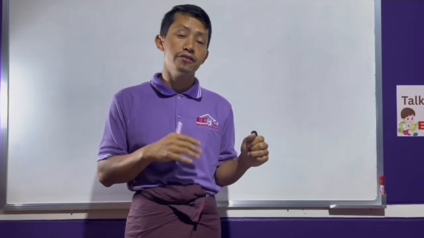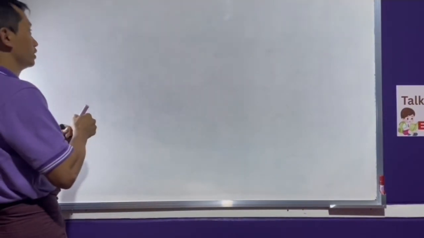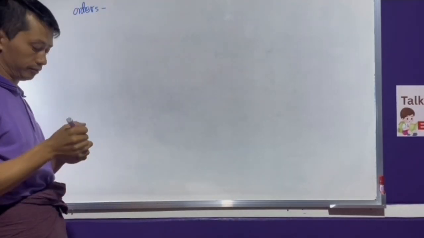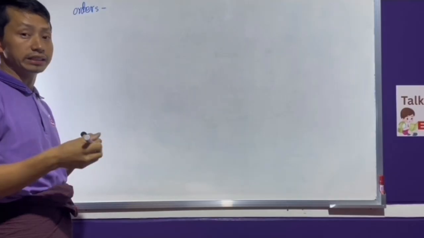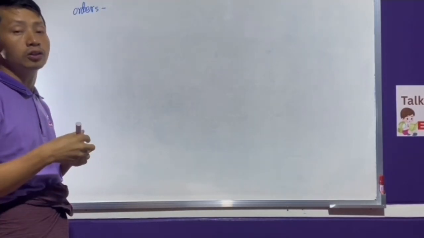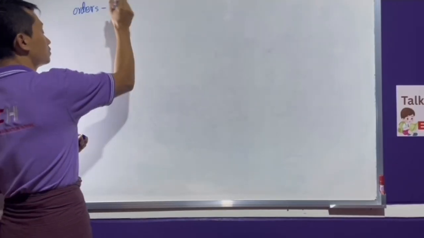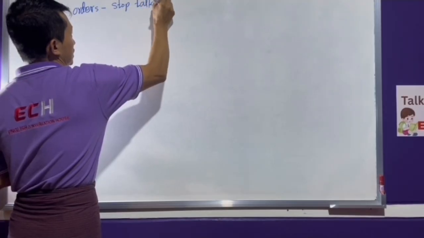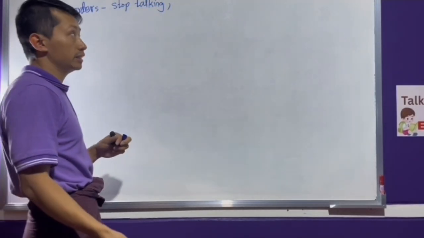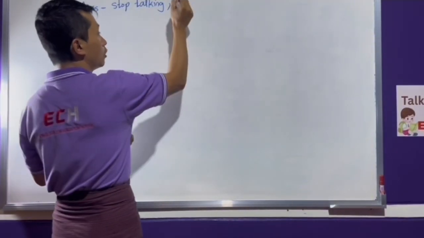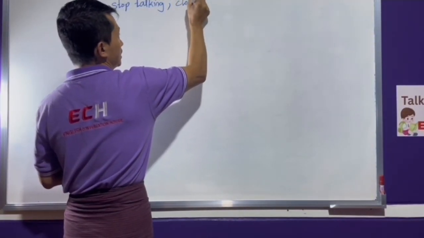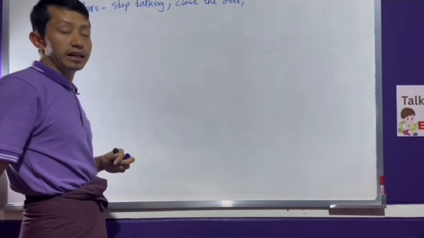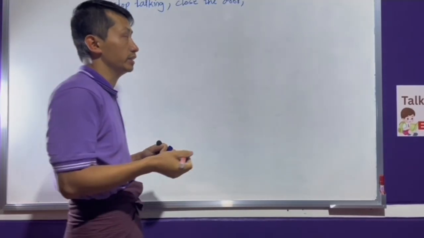Let's dive in. First, order. You order somebody to do something or not to do something. Stop talking. Stop talking. Close the door. And then fasten your seatbelt. Right?